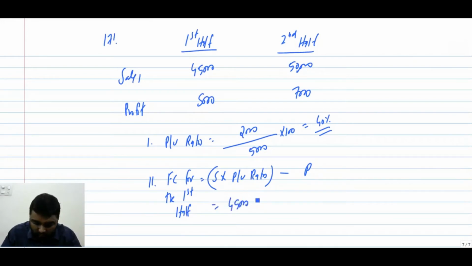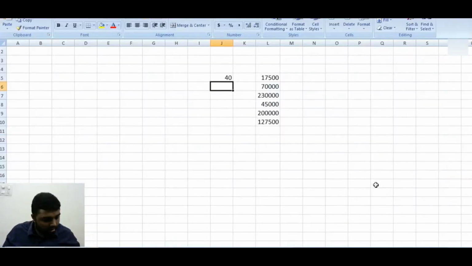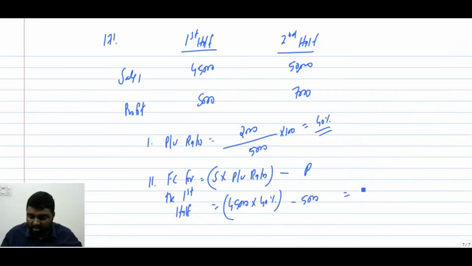So 45,000 into 40% minus 5,000. We will get the fixed cost as 13,000.